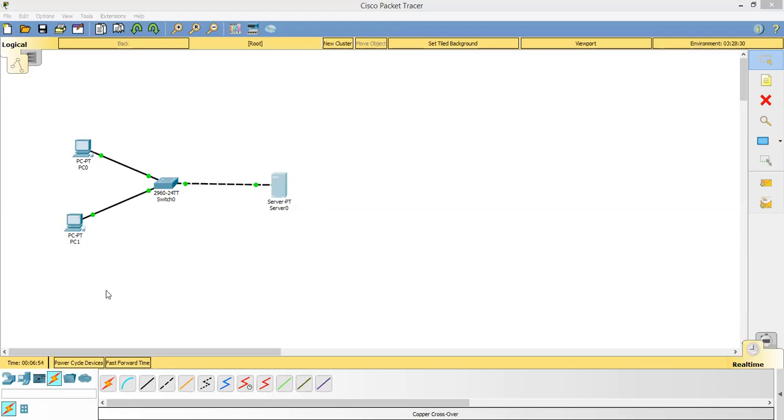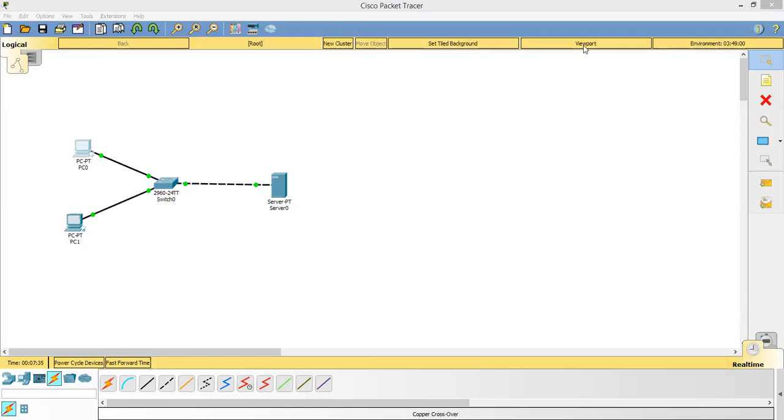Next, I will click on the HTTP service. HTTP service is on by default actually. So HTTP service is on. I will click on it over here, and then I will close it. So I have configured everything now. To test the DNS server, what will I do? I'll go to PC0, go to the command prompt. Then ping. Instead of using the IP address of the second computer, I will use the name of the second computer, which is PC1. So it's working.